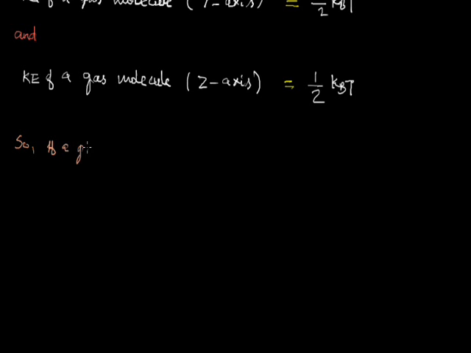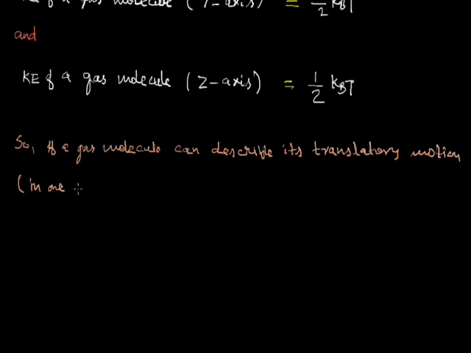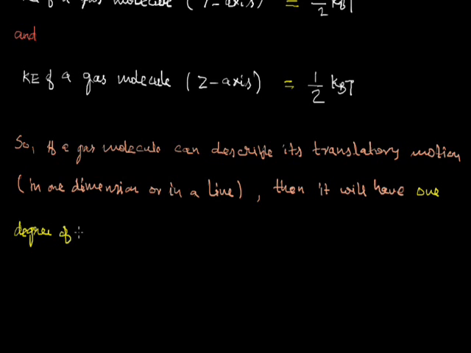So, if a gas molecule can describe its translatory motion in one dimension, or in a line, then it will have 1 degree of freedom, because it can move in a straight line along a single dimension or along a single direction.